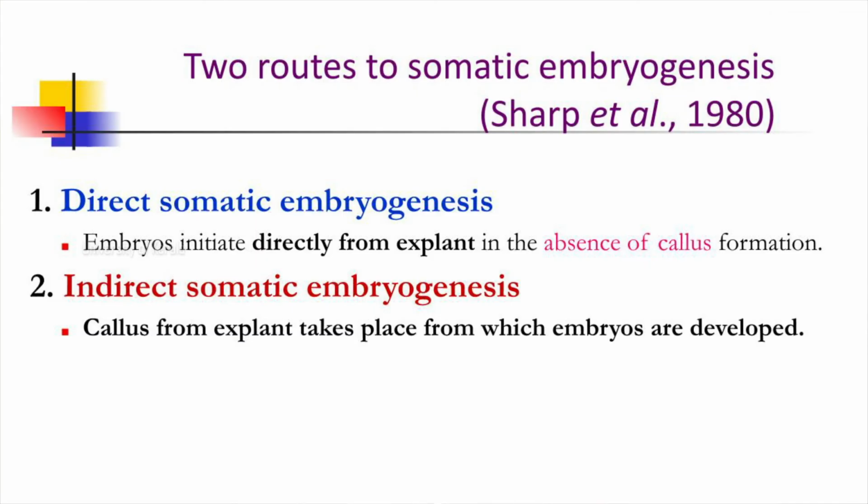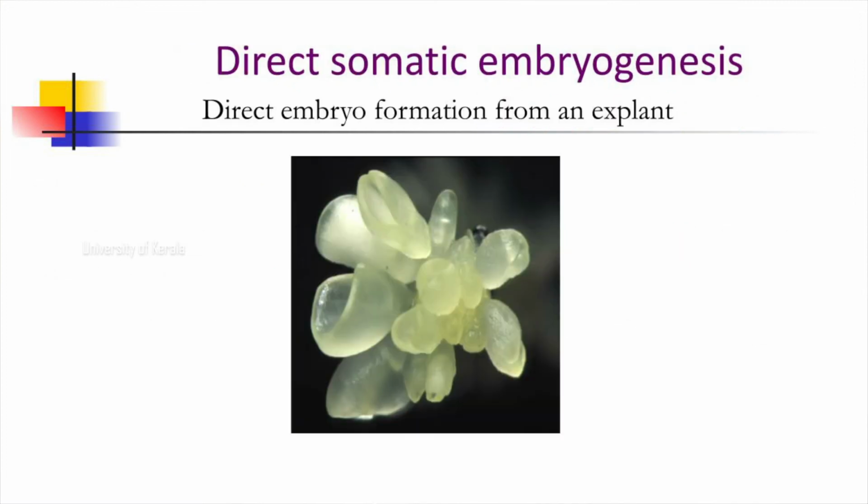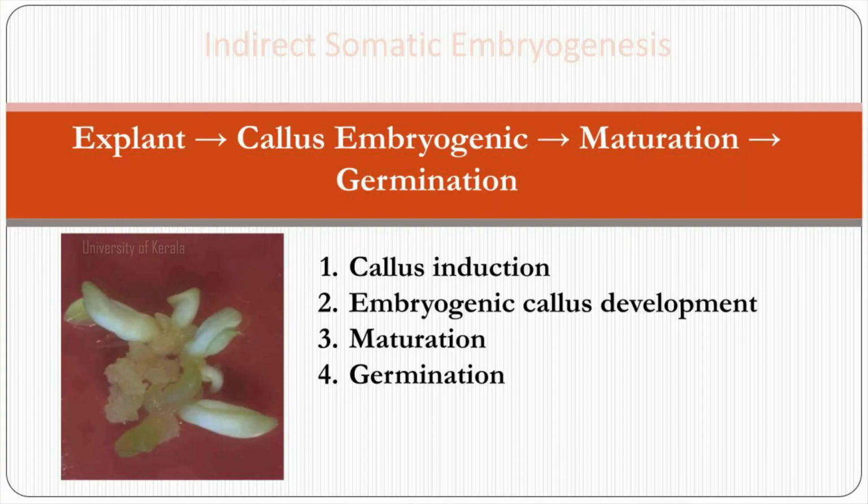There are two routes of somatic embryogenesis, similar to organogenesis. Here also we can see direct somatic embryogenesis, which is the formation of somatic embryos directly from the explant, and indirect somatic embryogenesis, where the somatic embryos are produced from the callus. This is the picture showing direct somatic embryo formation from the explant. In indirect somatic embryogenesis, the explant is first of all giving rise to a callus, and this callus is later giving rise to the somatic embryo, and this callus is called the embryogenic callus.